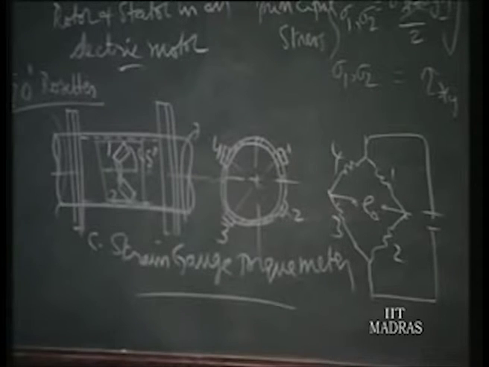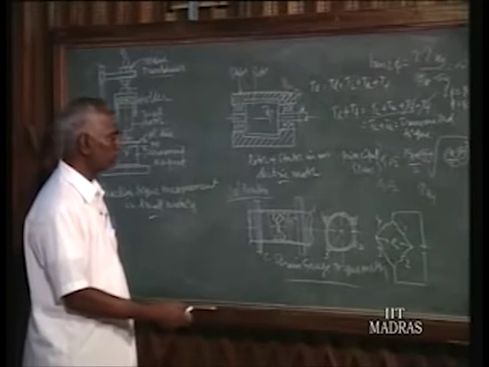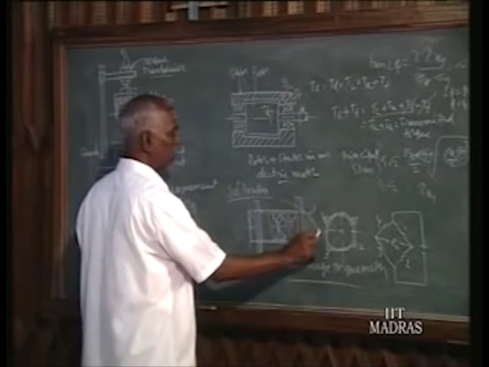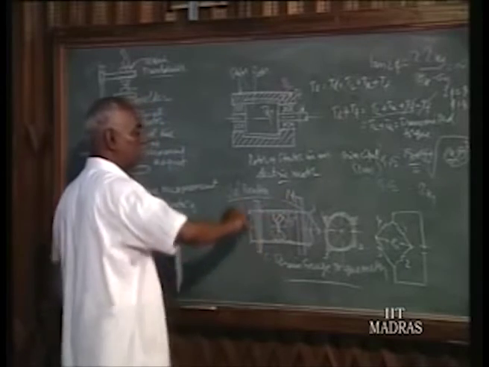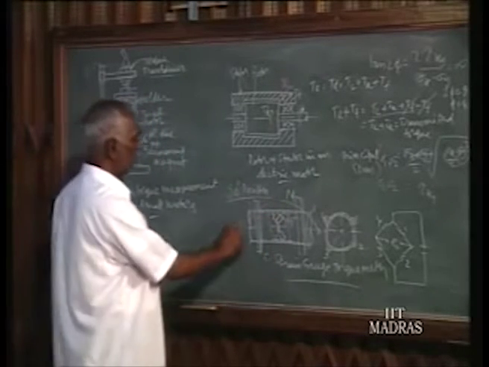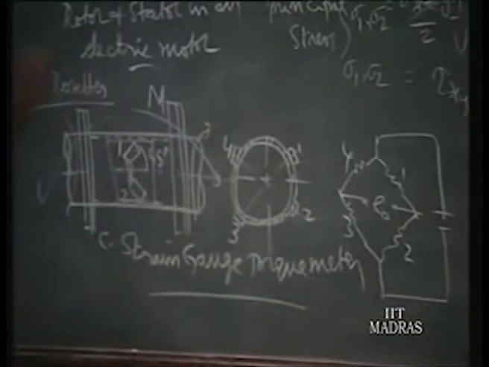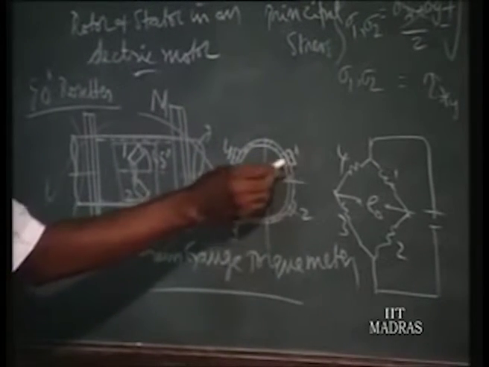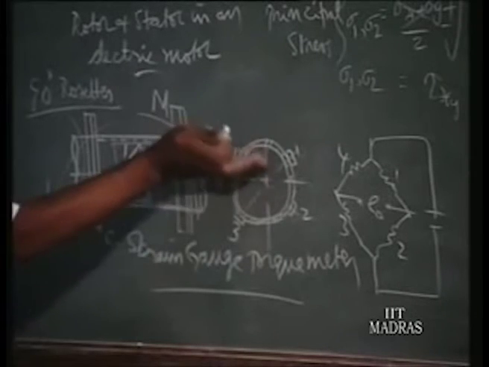Now this instrumentation is sensitive only to torque, and it is not sensitive to axial load or bending moment. That is what we claim. How do you say this? Suppose a moment is applied in this direction, so it is bent. Then what will happen? All layers above the neutral axis will be under tension. So the strain gauges 1 and 4 will be subject to tension.